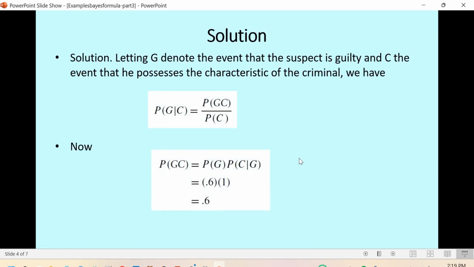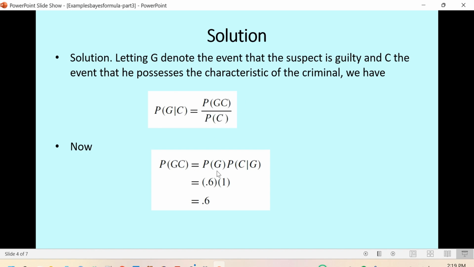So we use the Bayes formula. We want to calculate the probability of guilty given C, where C means the characteristic. This person has such a characteristic. So the probability of G given C equals the probability of G and C divided by P(C). This is the Bayes formula, right? The denominator is the unconditional probability of C. So how do we calculate the numerator?